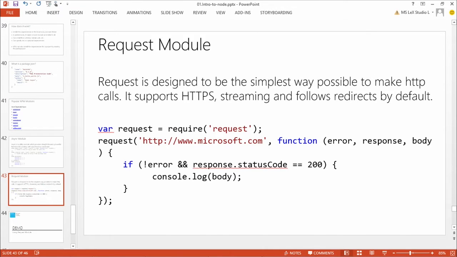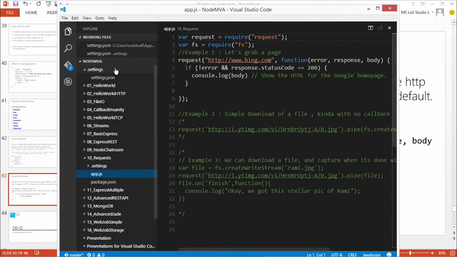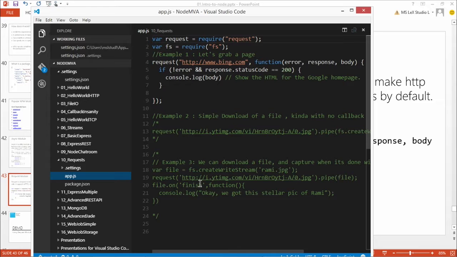And so I'm just going to open up code on my desktop, and again, if we're looking at this, I have a bunch of examples in here, and you'll see that at the very top, I'm just including that request module. Again, I had installed it at some point, whether I've done it locally or globally. And I also am including FS, which does all that file I/O stuff.